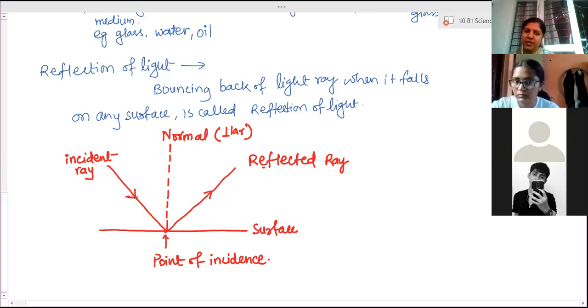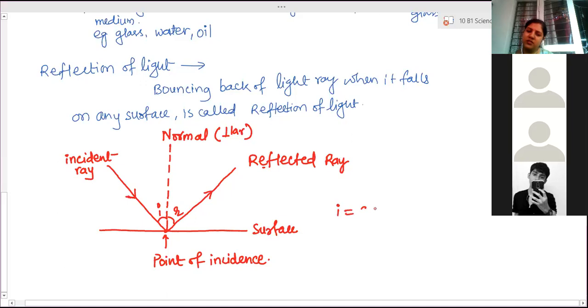Now the angle made by the incident ray with the normal is called the angle of incidence, which is denoted by the symbol I. And the angle made by the reflected ray with the normal is called the angle of reflection. So I means angle of incidence and R means angle of reflection.